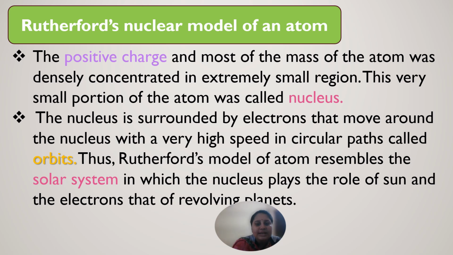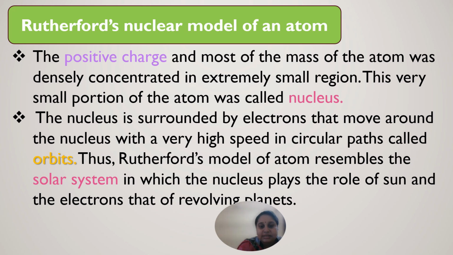This nucleus is surrounded by electrons which move around the nucleus with a very high speed in circular paths called orbits. These electrons revolve around the nucleus, and this revolving path is called an orbit. He compared this to the solar system.